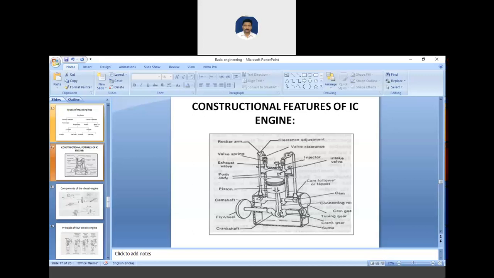Am I audible? Yes, I am audible. So we were talking about the crankshaft. This is connected to the piston through the connecting rod, and one sec. Okay. Hello. Yes.